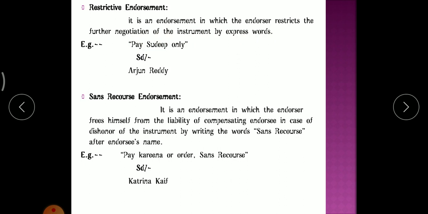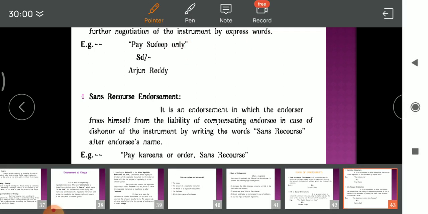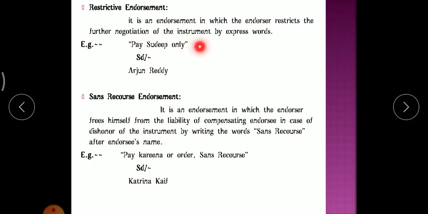Restrictive endorsement means the endorser restricts the further negotiation, meaning further transferring, of the instrument by express words. For example, here: pay Sudeep only, signature Arjun Reddy. See here, he restricts by expressing words. Whenever the word only is written, only Sudeep will receive the amount. Clear? So that type of endorsement is called restrictive endorsement. Here Arjun Reddy is the endorser and Sudeep is the endorsee. Whenever the endorser writes only, it is a restrictive endorsement.